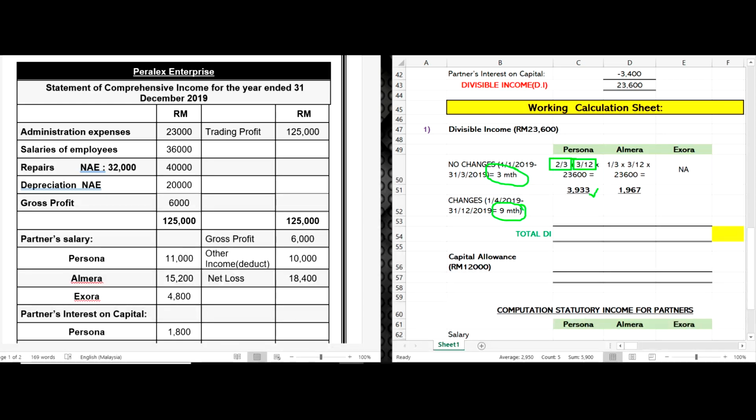Same with Almira: 1/3 is the profit sharing ratio, and 3 over 12 is the month, times divisible income, so you will get 1,967 ringgit. While Izora is non-applicable because she has not entered the partnership yet. Let's have a look at the second part.